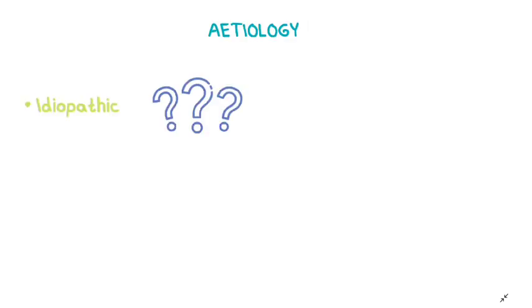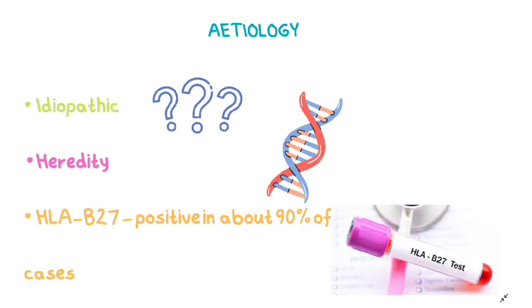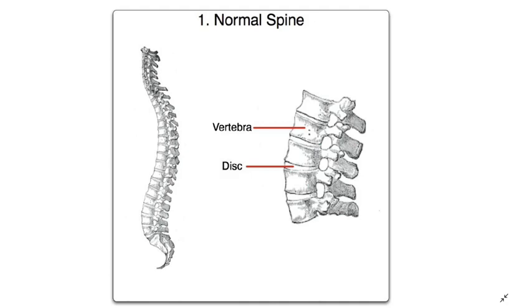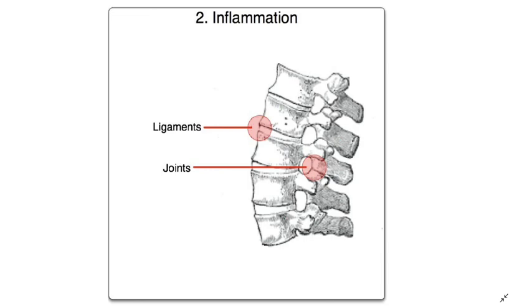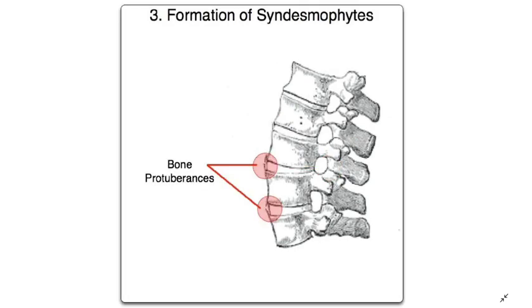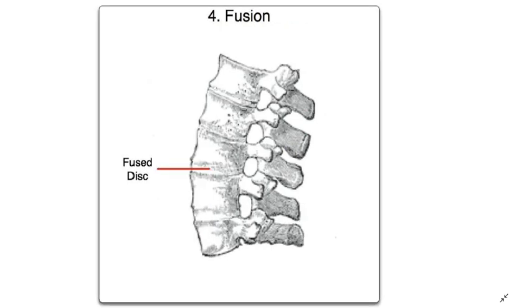Etiology. The main cause is idiopathic, that is unknown, hereditary, and in about 90% of cases it is connected with HLA-B27. In a normal spine, between the vertebrae is the intervertebral disc, which gets inflamed along with the ligaments and the joints, and then there will be formation of syndesmophytes, that are bony protuberances at the body of the vertebra. And finally, in advanced stages, the vertebrae get fused and give the look of bamboo spine.